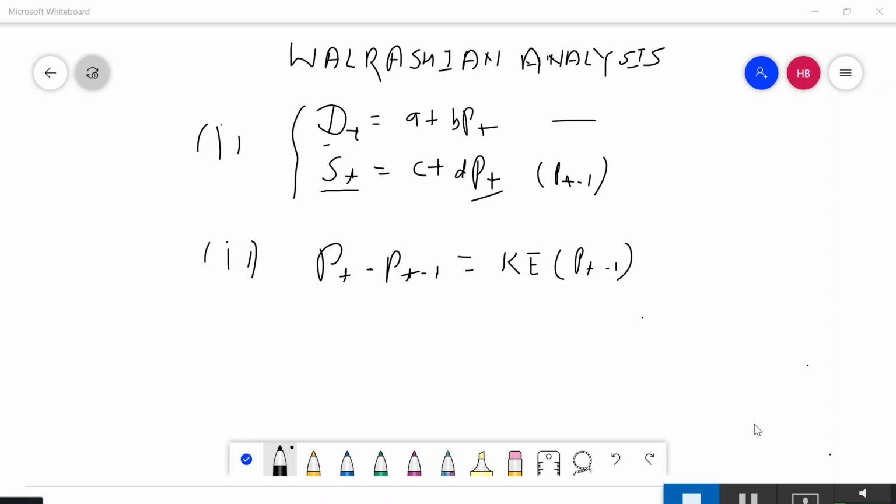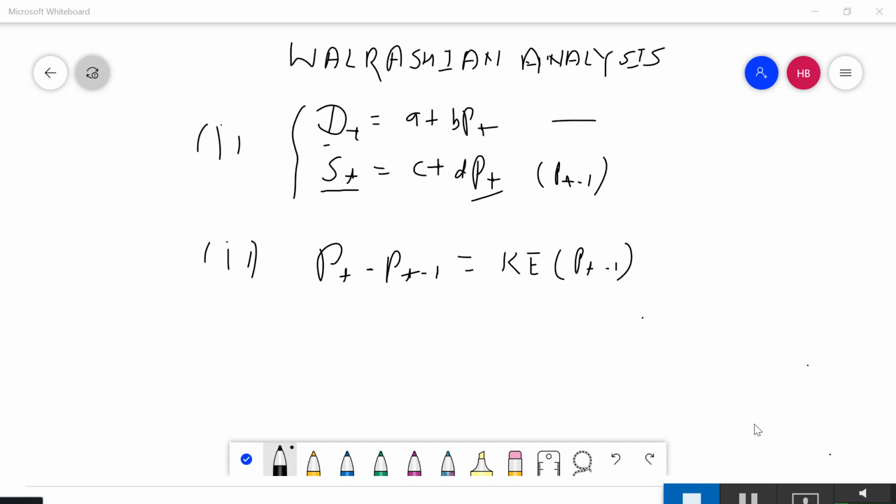Now there is a third assumption in the valuation analysis, where it checks for the demand, any positive and negative axis for the commodity. So if in the previous time period there is a positive axis of commodity, that means more demand than supply, and in that case the price will rise. If in the previous period there is a negative axis of commodity, that means demand is less than supply, so your price will fall in the next period.